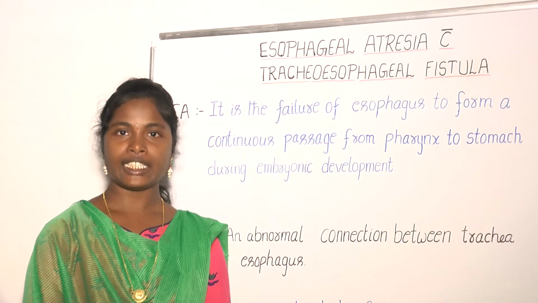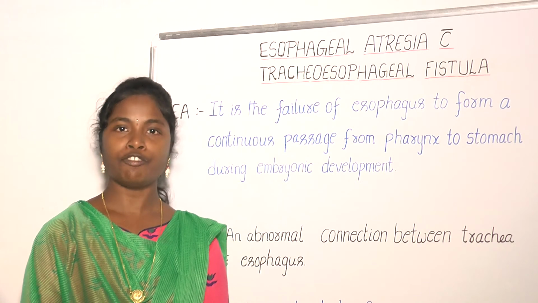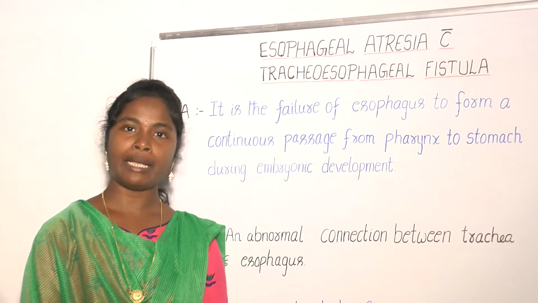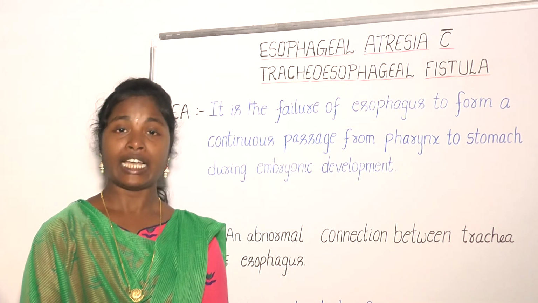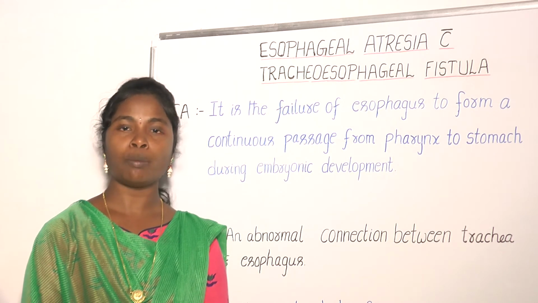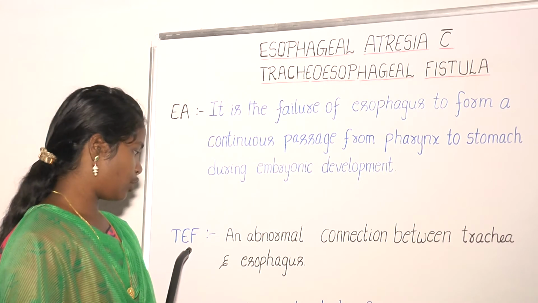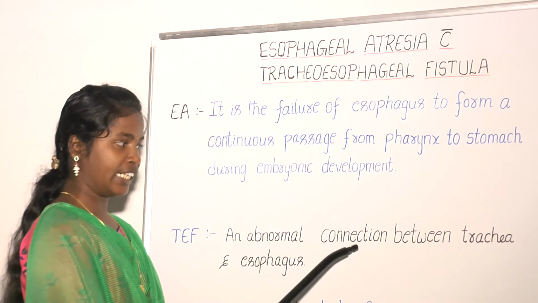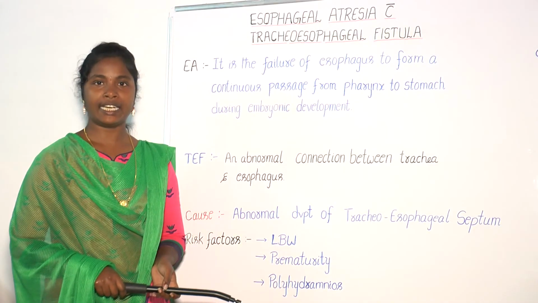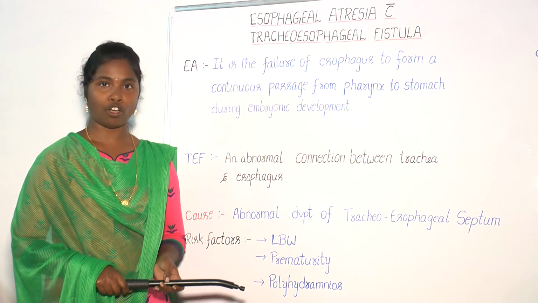Esophageal atresia is associated with tracheoesophageal fistula. The word fistula is derived from a Latin word which means a pipe, or an abnormal connection running either between two tubes or between a tube and the surface. In the same way, tracheoesophageal fistula is an abnormal connection between the trachea and the esophagus. The incidence rate is 1 in 3,500 births with slight male dominance.